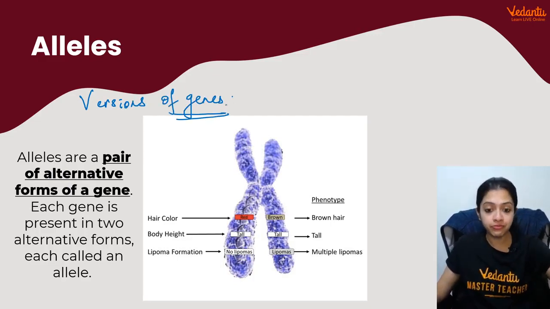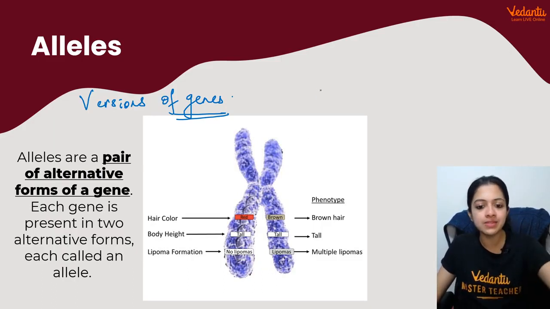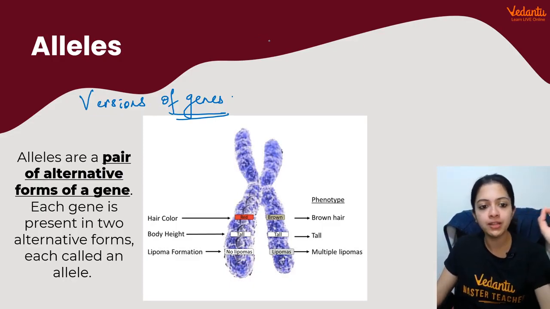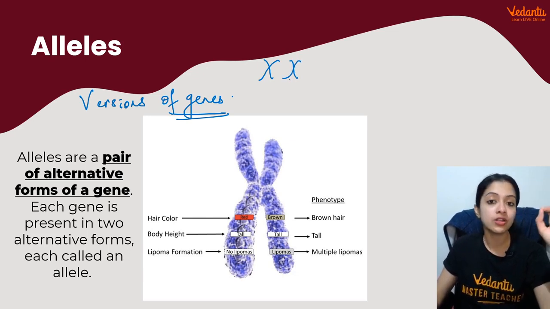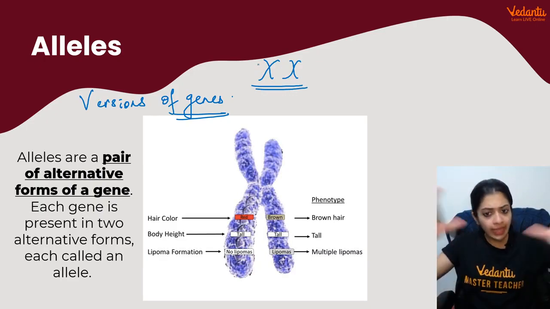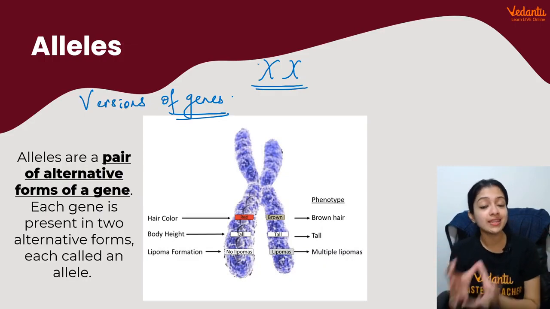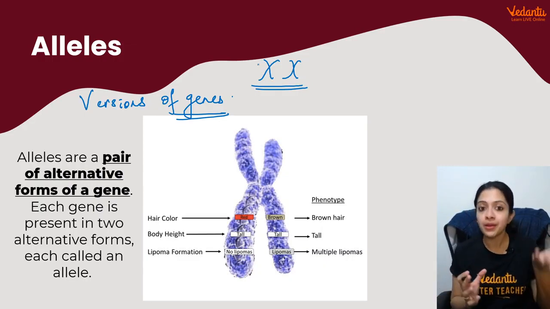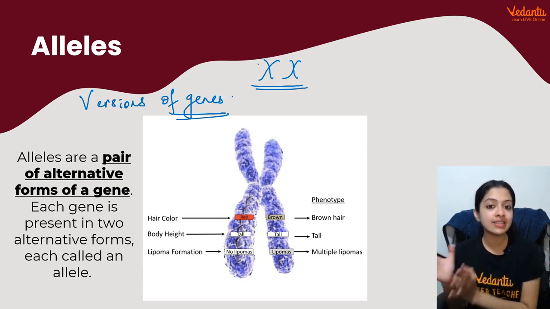So where do you get them from? Of course, you get them from your parents, right? I know this diagram may seem a little complex for some of you. Now remember, children, alleles are found on homologous chromosomes, which are similar looking chromosomes. Say, for example, inside a human cell, there are 23 pairs of chromosomes. When I say 23 pairs, I mean it's made up of pair 1, pair 2, pair 3, pair 4, pair 5, and so on till pair 23.